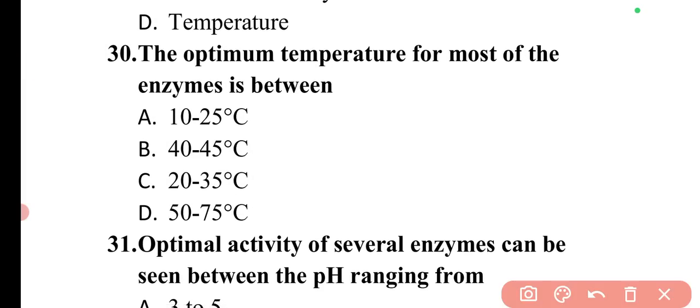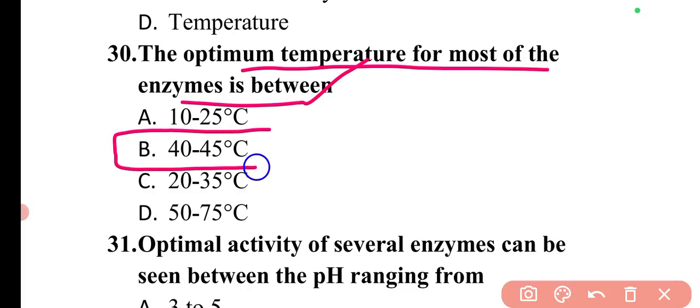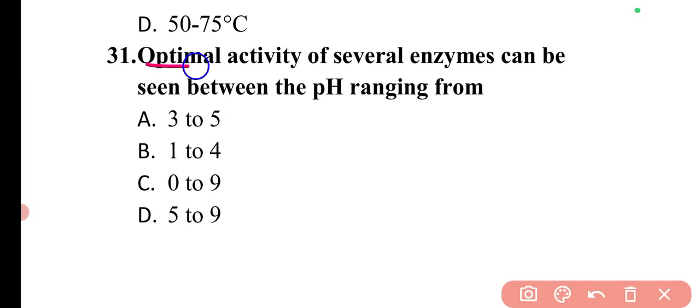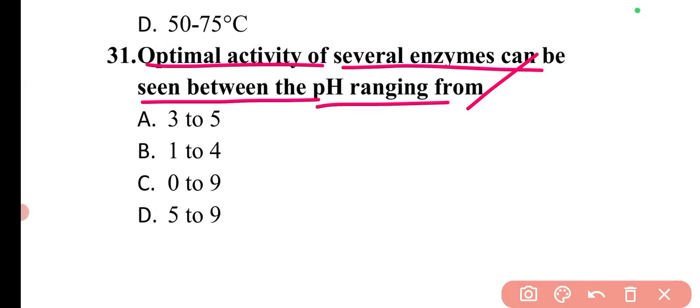Next question is the optimum temperature for most of the enzymes is between. So the optimum temperature for most of the enzymes is between 40 to 45 degrees Celsius. So here option B is the correct answer. Next question is optimum activity of several enzymes can be seen between the pH ranging from. So the optimum activity of several enzymes can be seen between the pH ranging from 5 to 9. So here option D is correct.